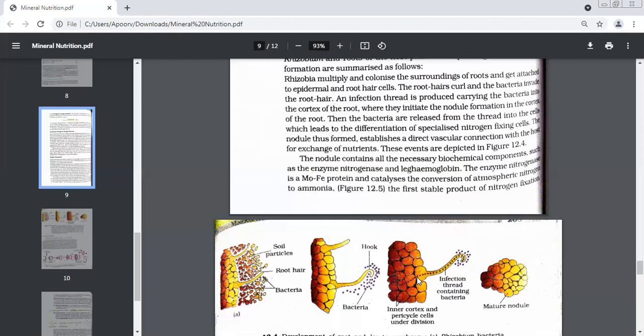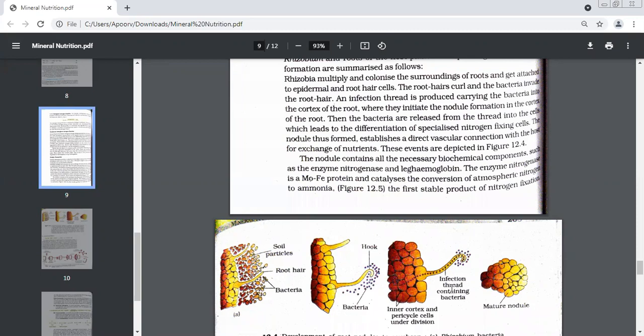Infection thread. If you can see, all of them are going inside. What are these dots inside the root hair? Rhizobium bacteria, rhizobia. Earlier they were all outside. Once the root hair becomes curled, they enter one by one and start moving. This is called the infection thread.